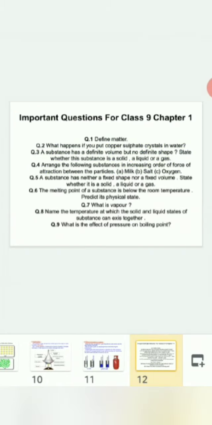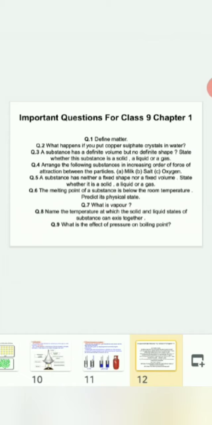Now, important questions for class 9 chapter 1. You need to write this in your fair notebook. Define matter. Next, what happens if you put copper sulfate crystals in water? Next, a substance has a definite volume but no definite shape. State whether the substance is a solid, a liquid or a gas. Next, arrange the following substances in increasing order of force of attraction between the particles. First one, milk. Second, salt. Third, oxygen.